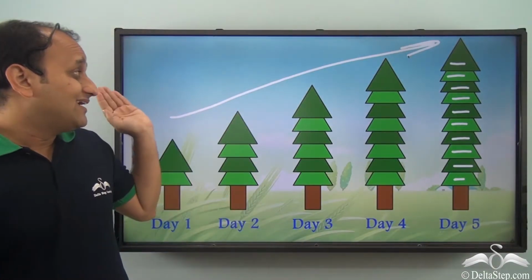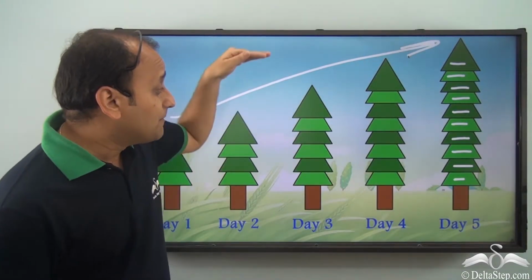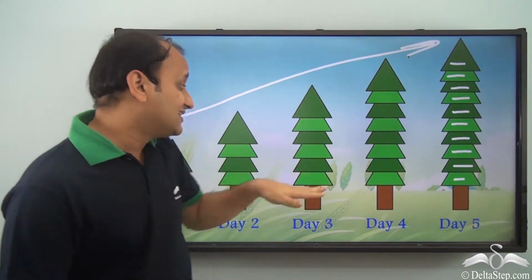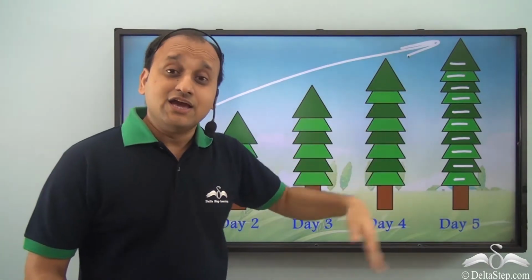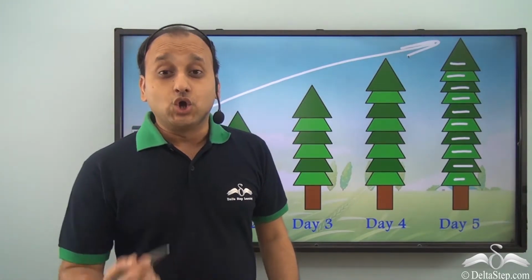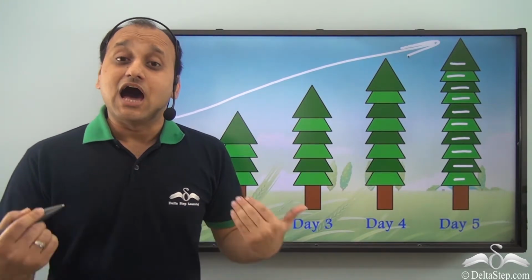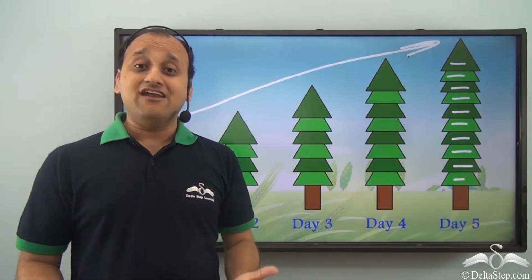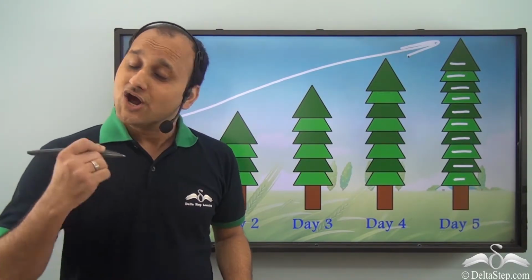So if you know about increasing pattern, and if you can identify by how many units the pattern is increasing, you can easily extend this pattern any number of times. So you see, growing or increasing patterns are also very important, and we see their examples in nature all the time.